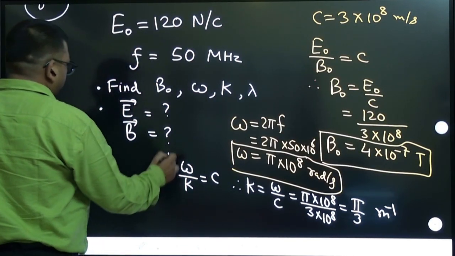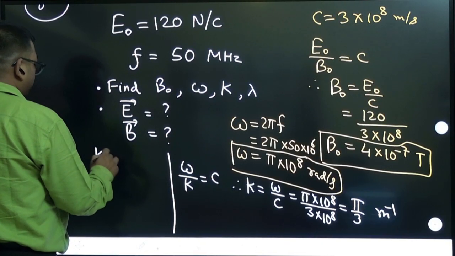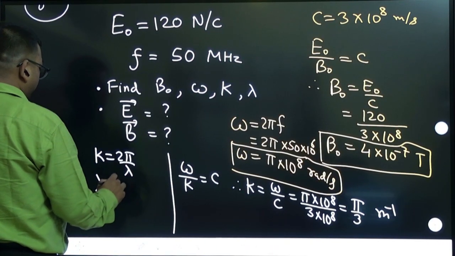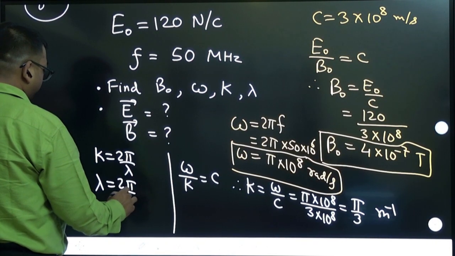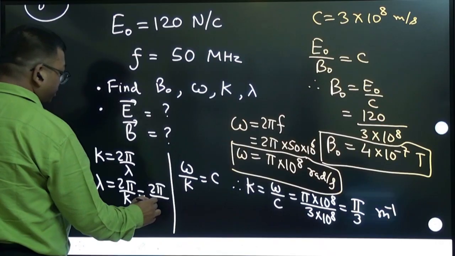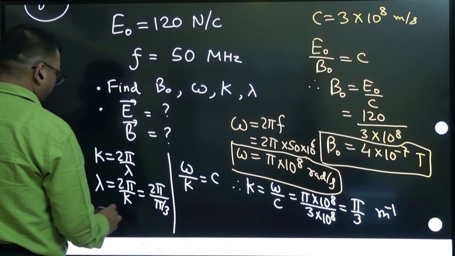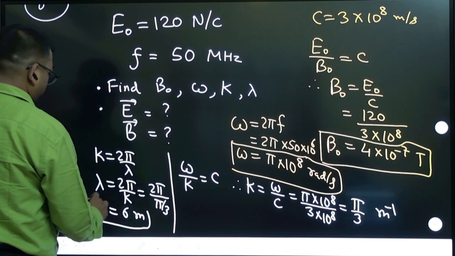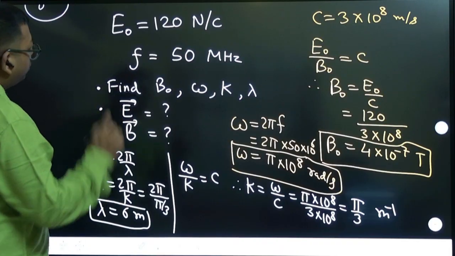Then lambda. k is equal to 2 pi by lambda, so lambda is equal to 2 pi by k. So 2 pi divided by pi by 3 gives lambda as 6 meters. Right. So the first part is over.